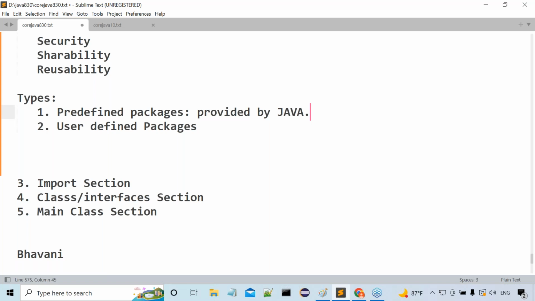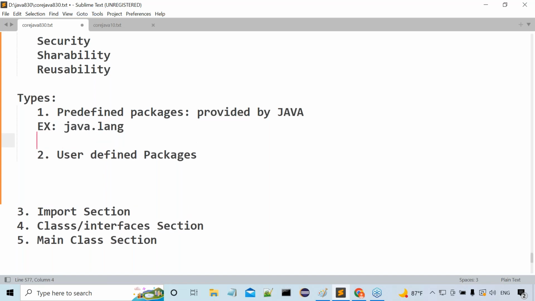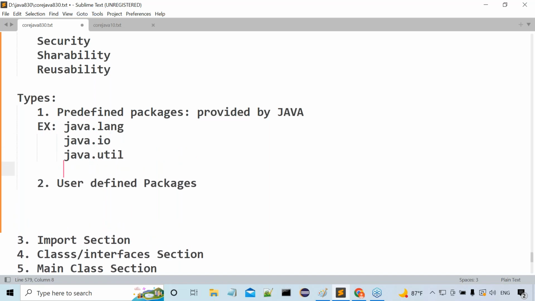Before that, tell me some examples of these packages. For predefined packages, just now we understood. What are the predefined packages there? java.lang. What next one here? java.io. Then what next one here? java.util, and so on and so on. So many packages are available, and it is not required to think about it.